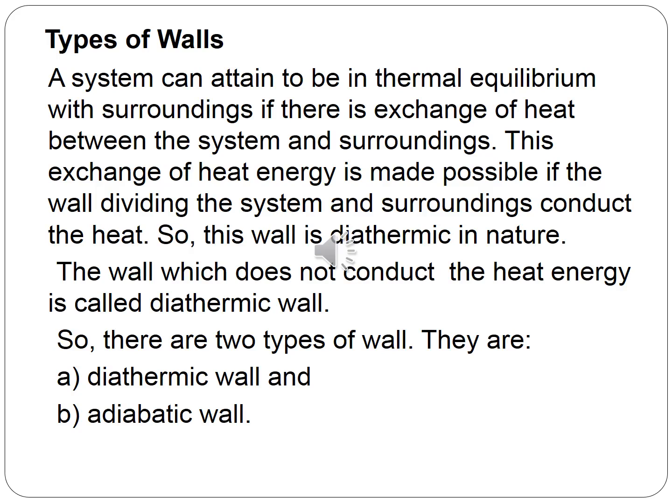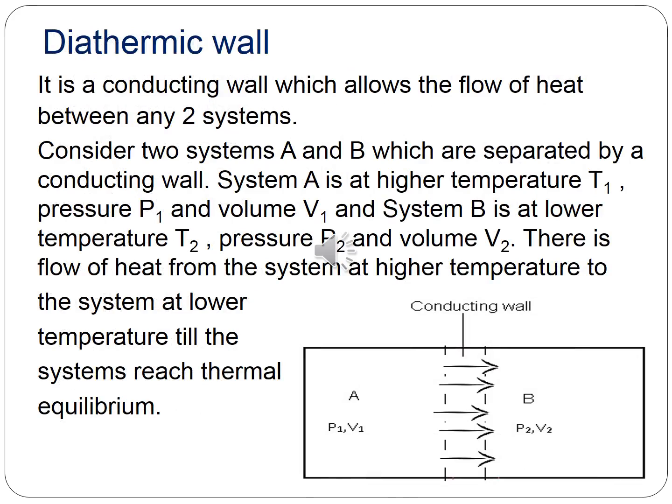How to define a diathermic wall? The wall which conducts heat energy is called a diathermic wall. Its opposite nature wall is called an adiabatic wall. So, there are two types of wall. They are A. Diathermic wall and B. Adiabatic wall. We can say a diathermic wall is a conducting wall which allows the flow of heat energy between any two systems.